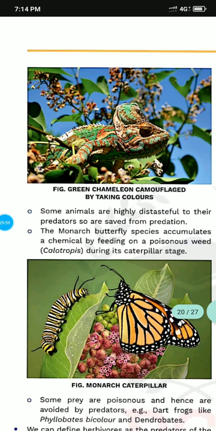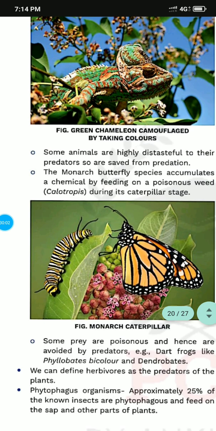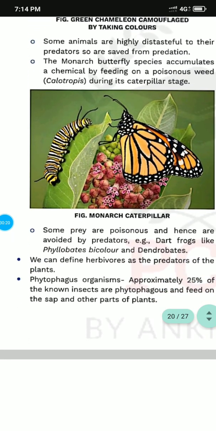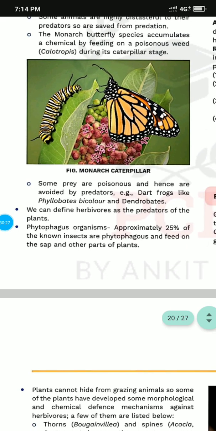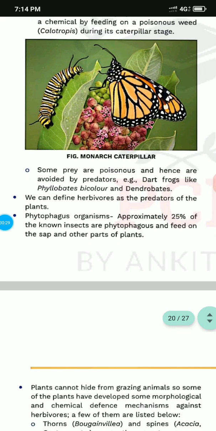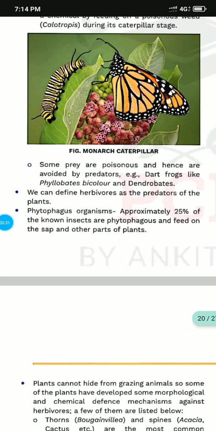Some animals are highly distasteful to their predators, so they are safe from predators. Like the monarch butterfly, which accumulates a chemical by feeding on the poisonous weed Calotropis during its caterpillar stage. तो कैटरपिलर स्टेज के दौरान ये अपने कुछ चीज़ें ऐसी खा लेती हैं जो इसको आगे बचाते हैं. Some prey are poisonous and hence avoided by predators, that is the dart frog, like the bicolor frog, जहरीला जो मेढक होता है.